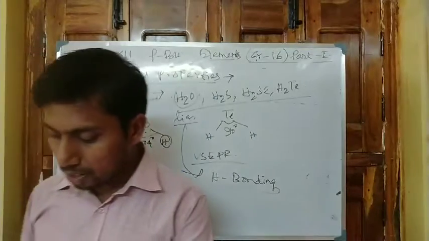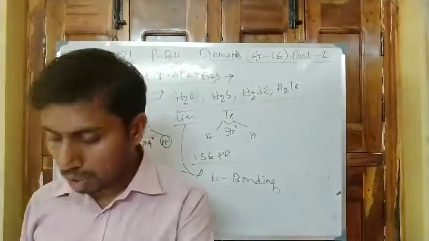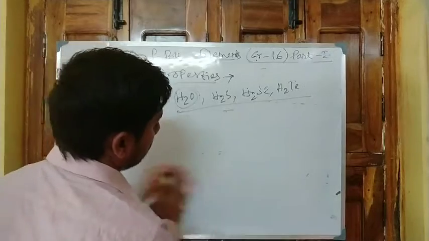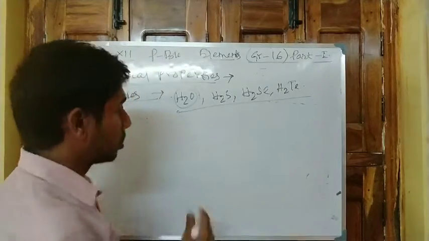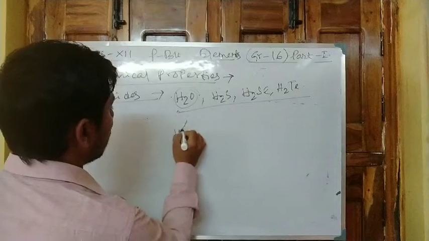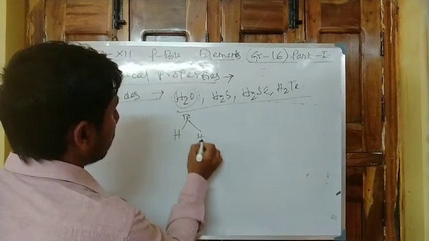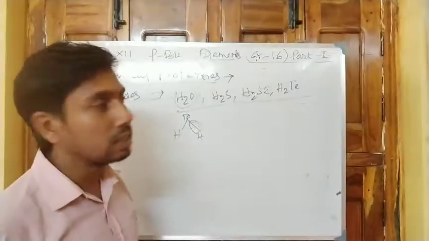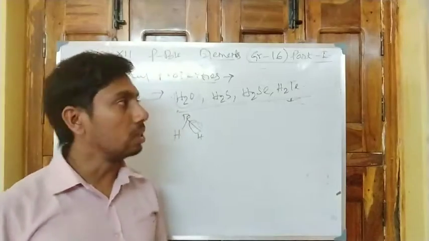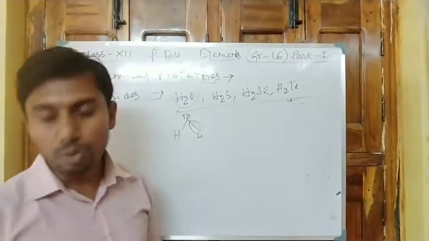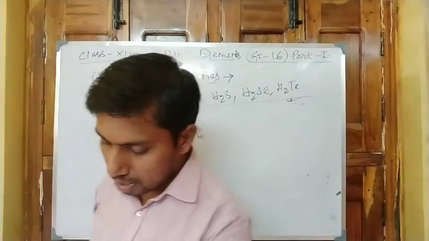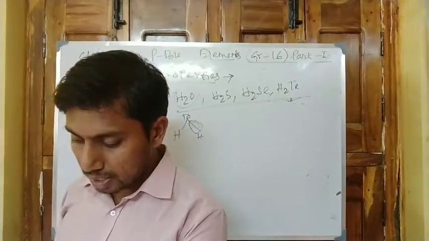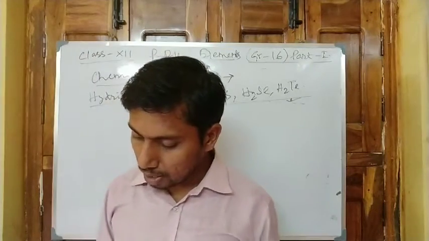Next one, acidic character increases down the group because the bond dissociation energy is less. Here the bond dissociation energy is less, so acidity is greater in the case of H2Te. So acidity increases from top to bottom. And the last one, that is the physical state: we have already discussed that H2O is liquid and the others are gases.